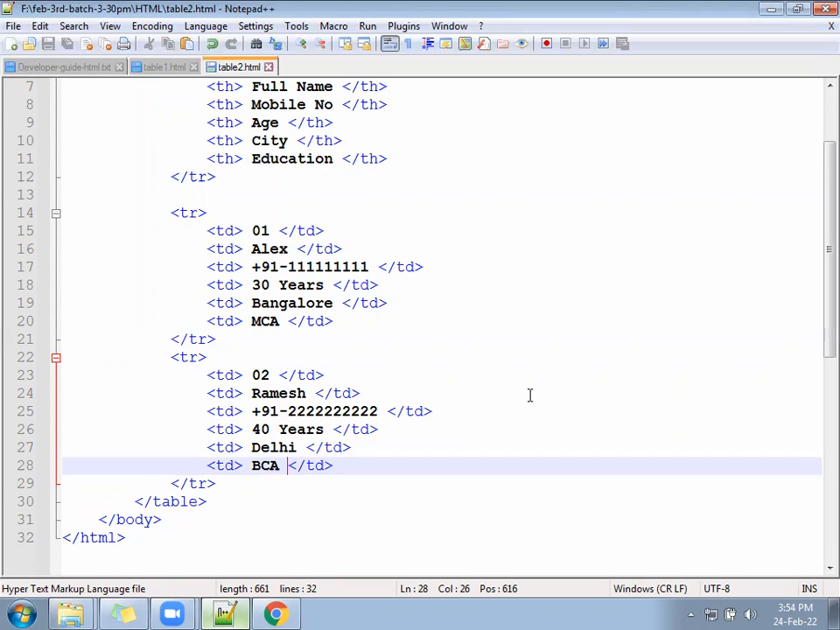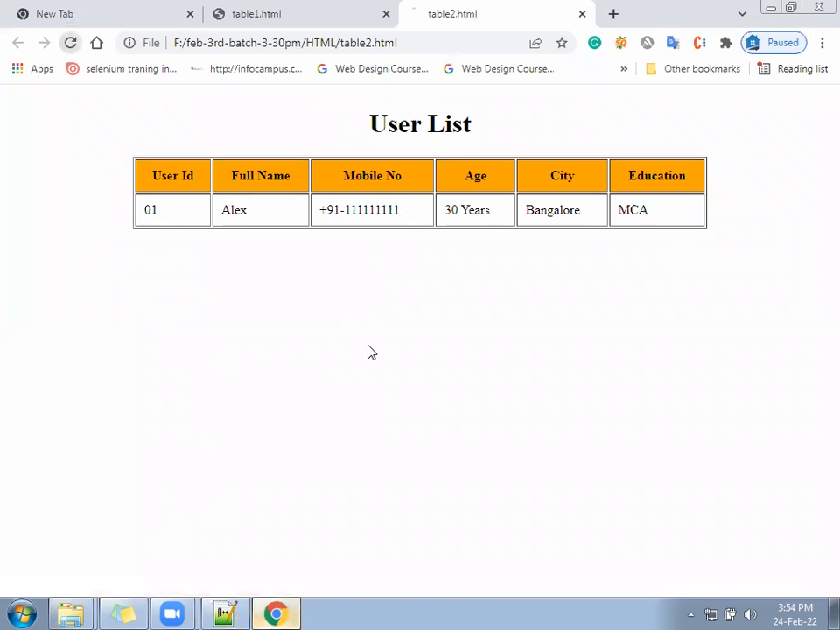2 users we have added. Hoping you will add one more user. Your table will look a little better.